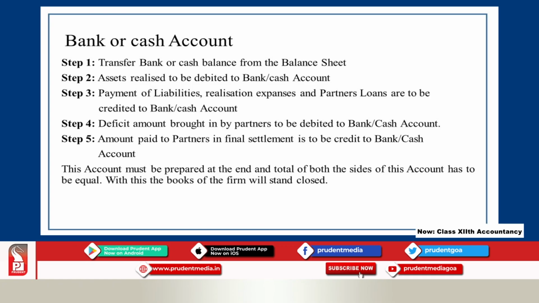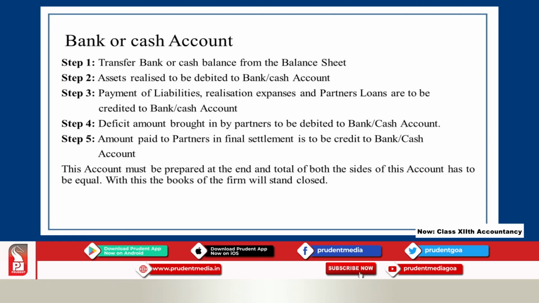Now the first step in the preparation of the bank or cash account is the transfer of bank or cash balance from the balance sheet. As you know, cash or bank balance appears in the balance sheet on the asset side. That balance should be shown in the bank or cash account as "to balance brought down".